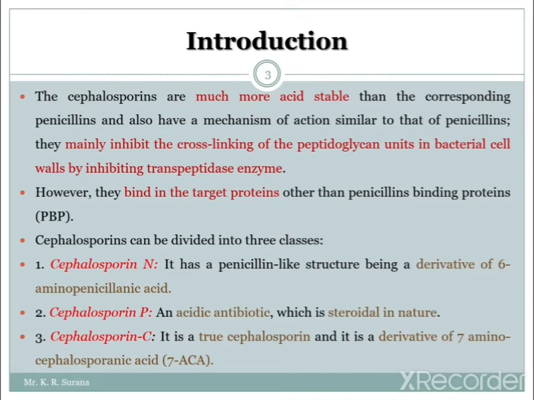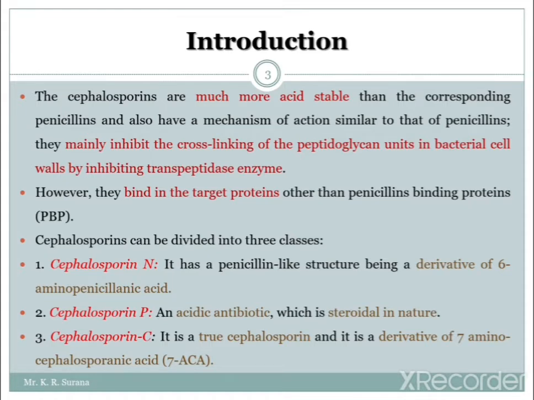Whatever the structure of this cephalosporin P is, a steroidal nucleus will be there, and it is an acidic antibiotic. Now next is cephalosporin C. We can call it the true cephalosporin, because it is the main component of the cephalosporins.